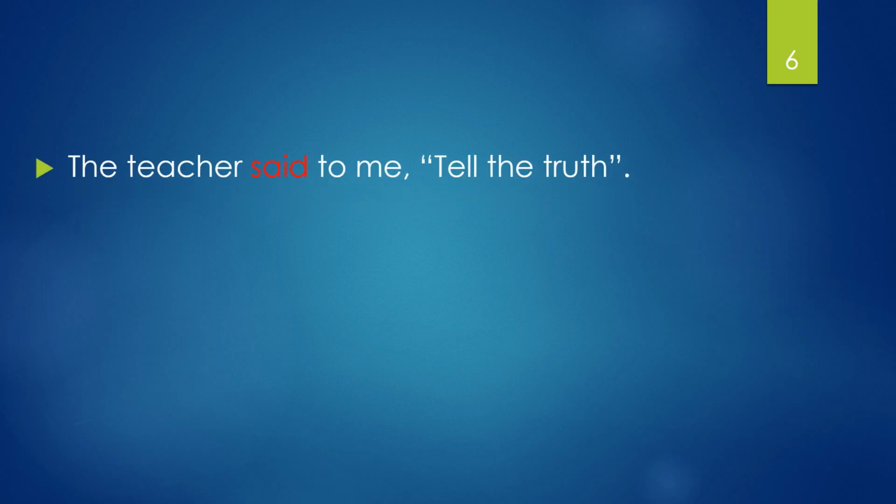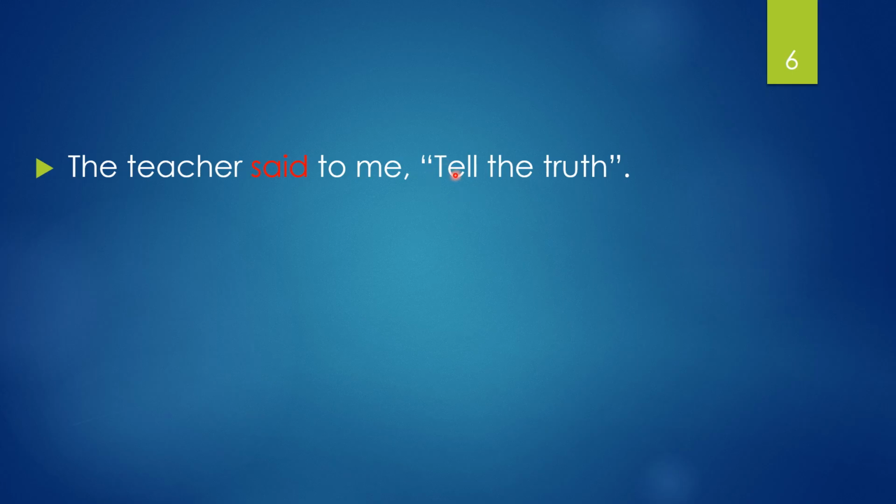Look at the sentence. The teacher said to me, tell the truth. See this, it's a direct sentence. It has a reporting speech, then it has a reported speech, and in the reported speech there is an imperative sentence. Why is it an imperative sentence? It starts with a verb.